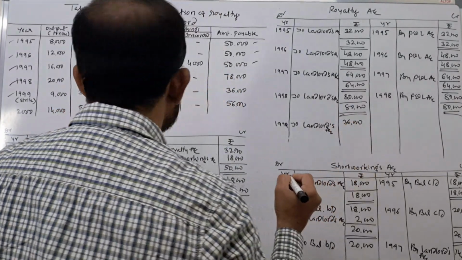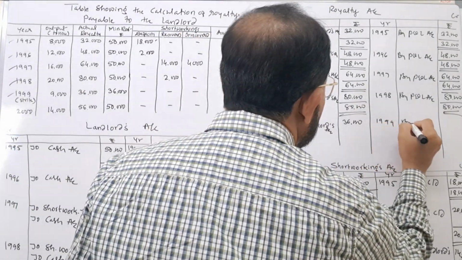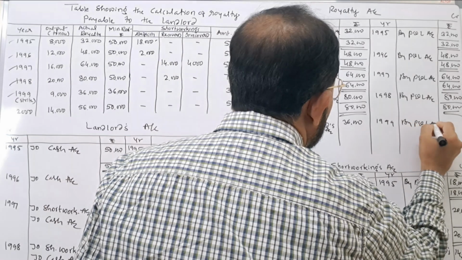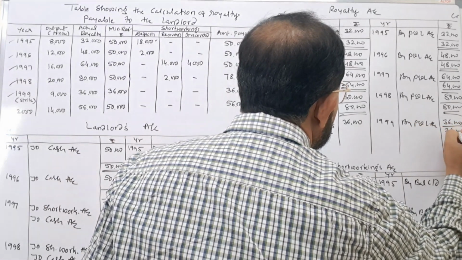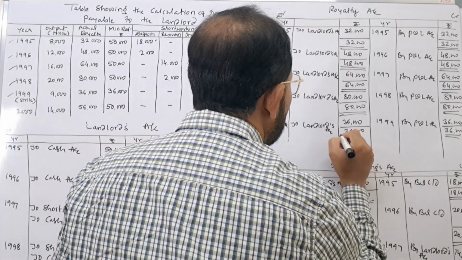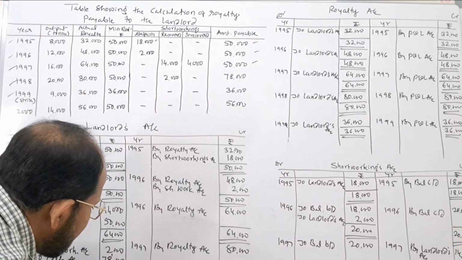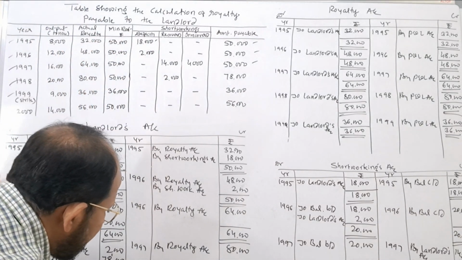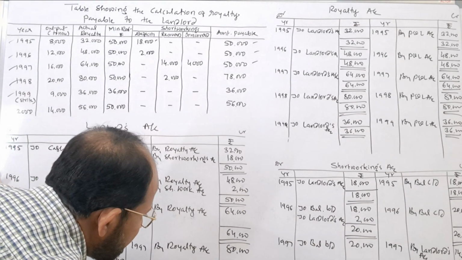Rupees 36,000. Here you transfer this one here only to the profit and loss account, P and L account, 36,000. Close the account, 36,000, and the same entry is required to be posted to the landlord's account. In the landlord's account, you write 1998 by royalty account to rupees 36,000.